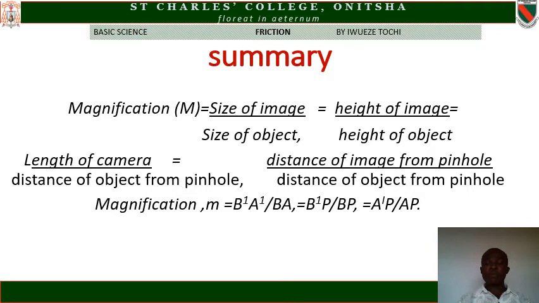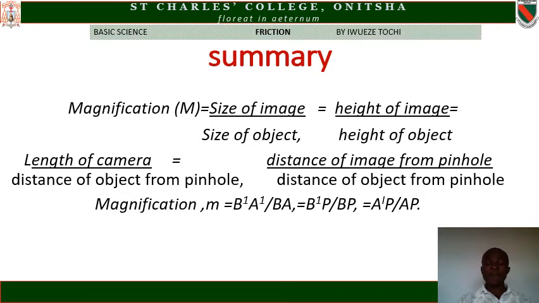Now B'P is the distance of image from the pinhole. The distance of image from pinhole is B'P over BP, that is, BP is the distance of object from pinhole.